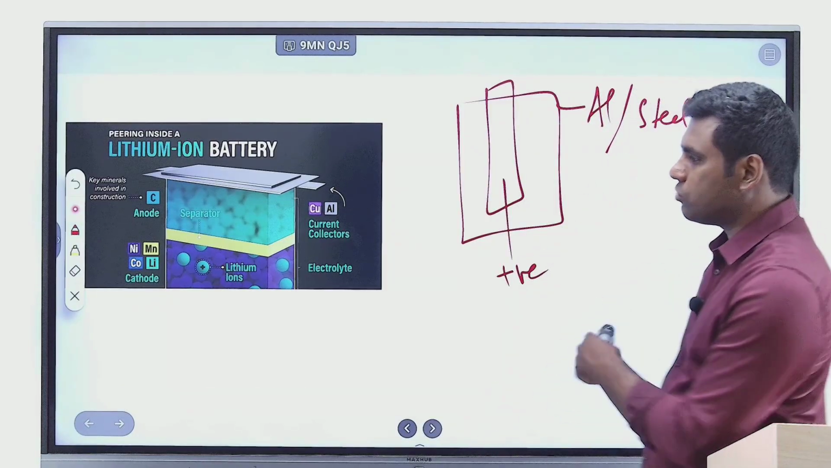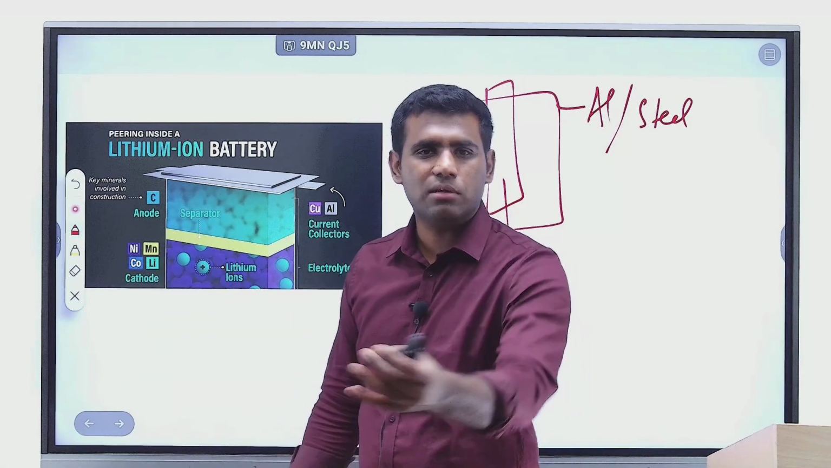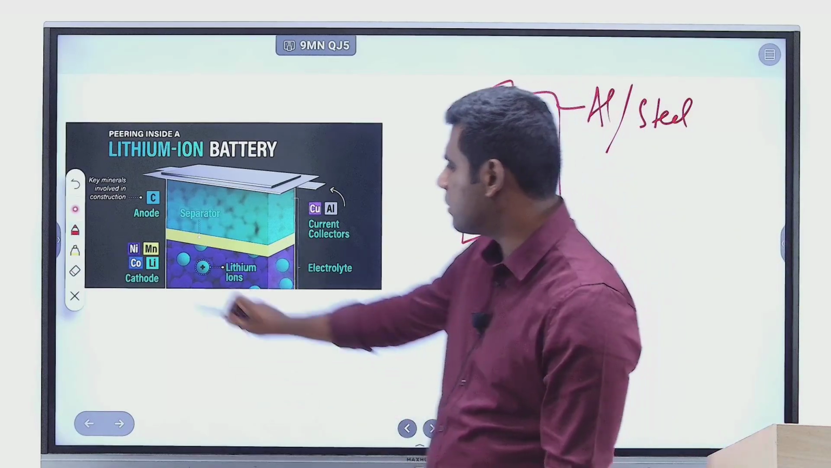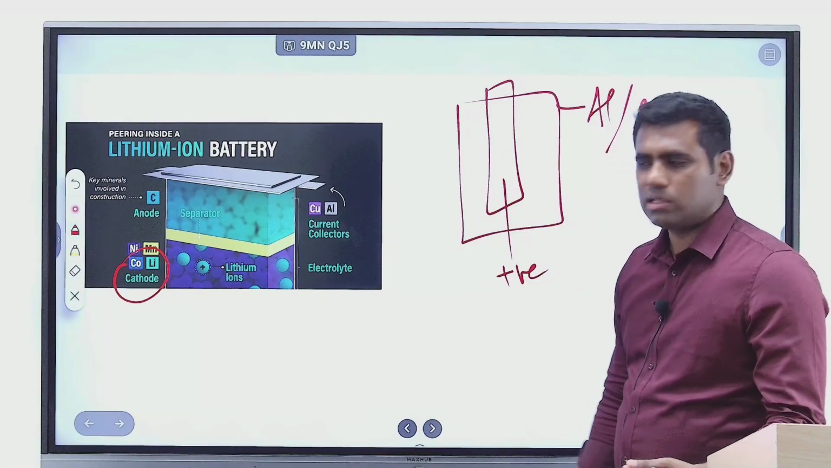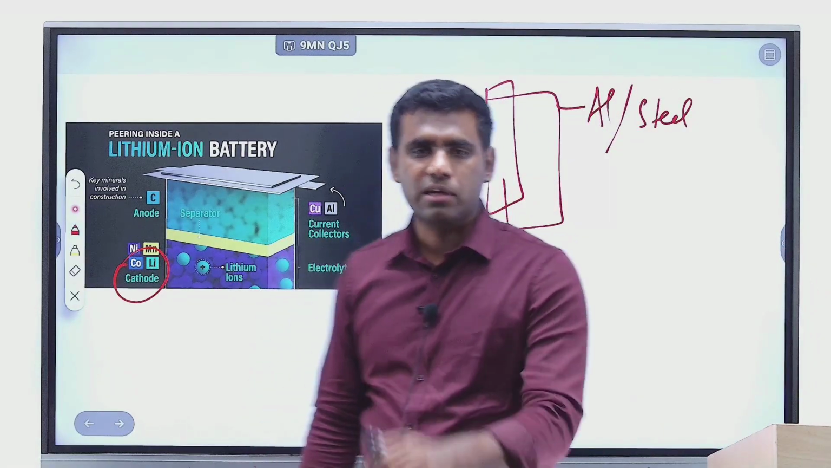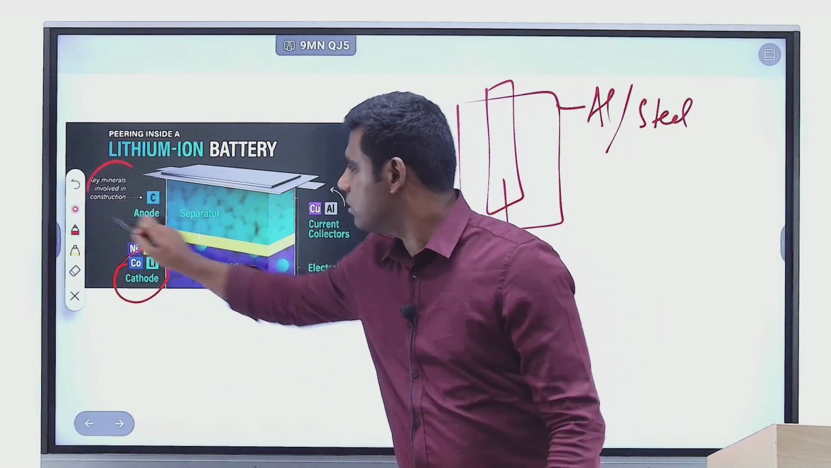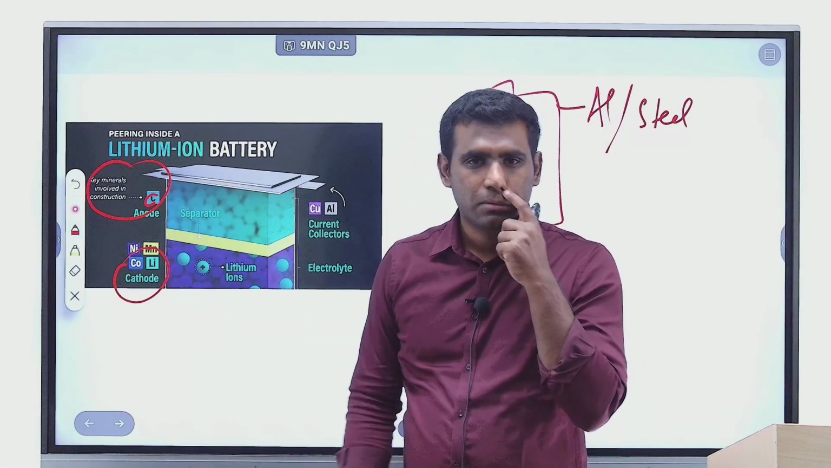The positive electrode is made of oxides of metals like manganese, cobalt, lithium, nickel, right? Metal oxides are the positive electrode, the cathode. And the negative electrode is graphite, nanocarbon graphite. You see here, C means carbon. Carbon is the anode here.